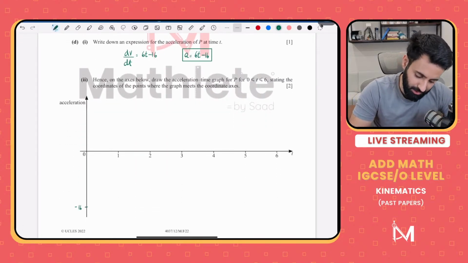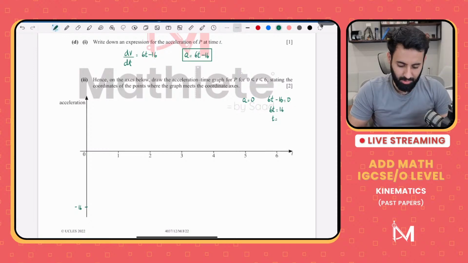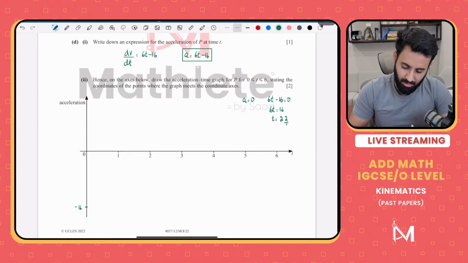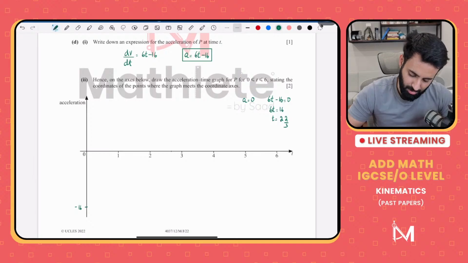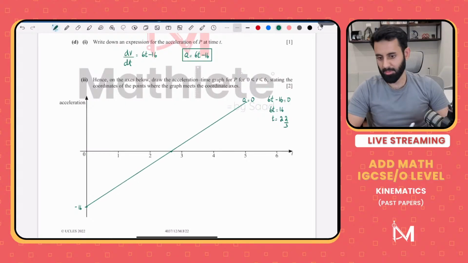To find the x-intercept, plug in a as 0. So a equals 0. That means 6t minus 16 equals 0, which means 6t equals 16, which means t equals 16 divided by 6, which is equal to 8 upon 3, or 2 whole 2 upon 3. Okay, so that's going to be somewhere over here. And that's it. You join these two together. Now you have the acceleration time graph as well.